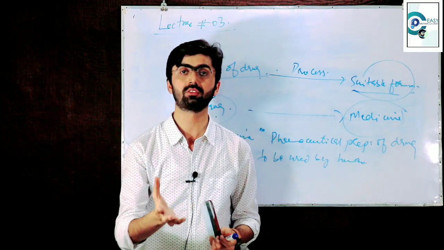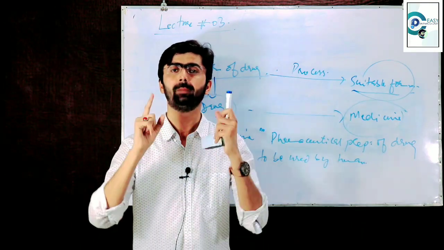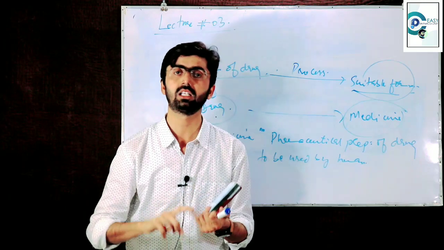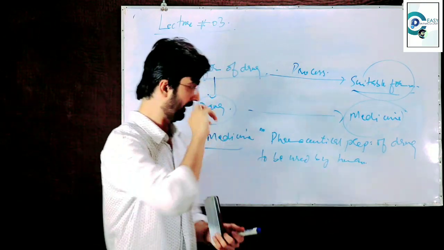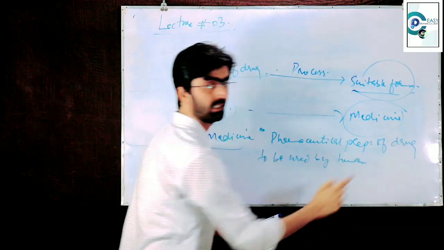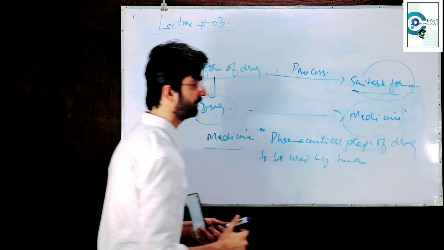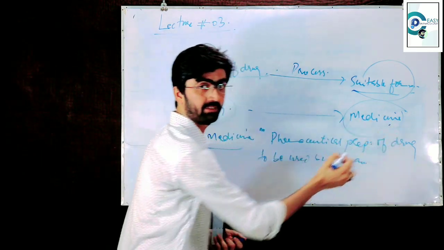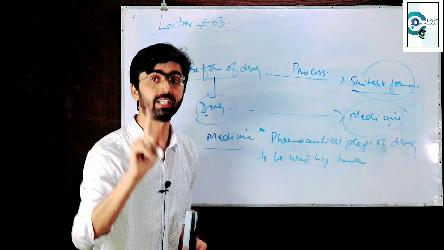This is also one of the definitions of the medicine. But for your understanding, simply the difference between the drug and medicine is what? The medicine is any suitable form of the drug which is conveniently, safely and effectively used by the human being. I have told you the pharmaceutical preparation of the drug. Why have I used this? Because in between the drug and the medicine there is one process involved, one science, one technique.